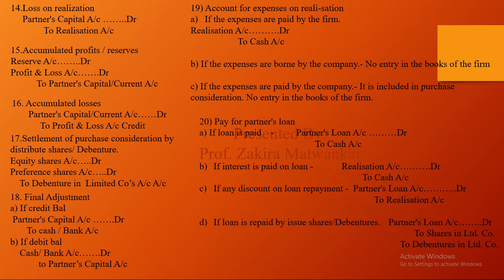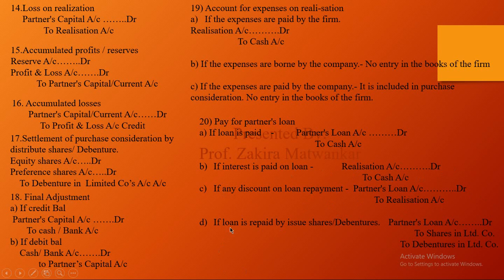And the last one is to pay the partner's loan. If partner loans are there in the partnership firm, how does this loan have to be paid? One condition is that the limited company has to pay the cash amount. So partner's loan account debit to cash. If they have to pay the interest, of course realization account debit to cash, because the old firm is able to pay the interest. If there is any discount on repayment of the loan, the partner is getting that discount, so partner's loan account debit to realization.